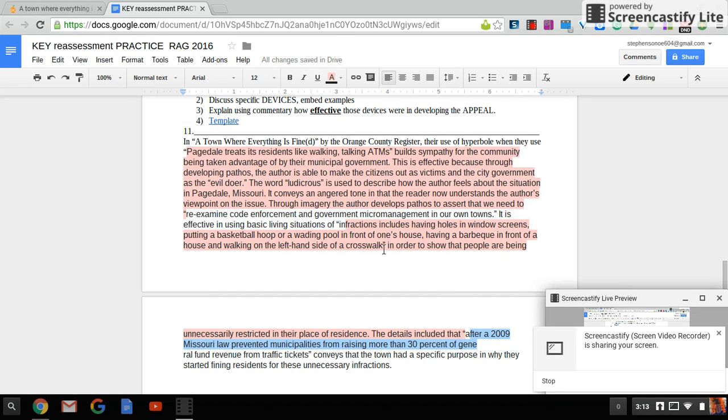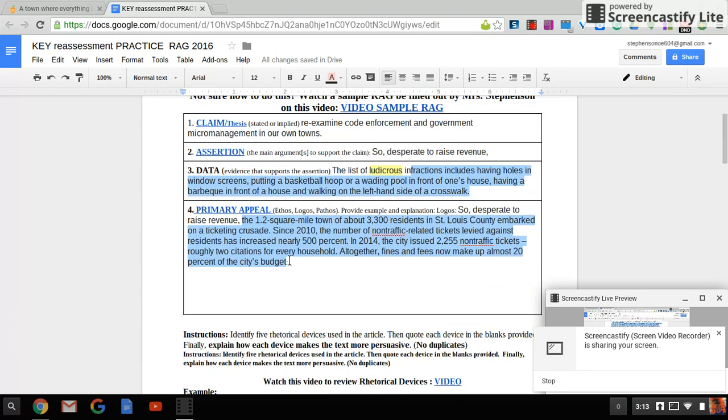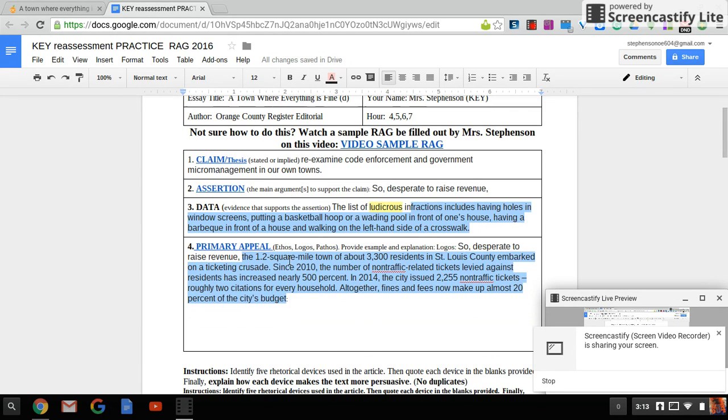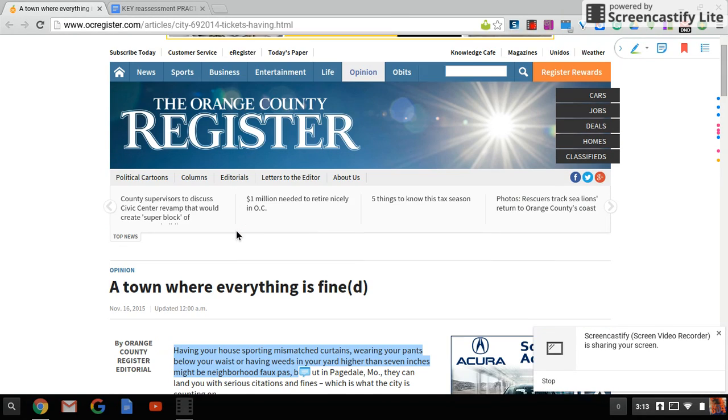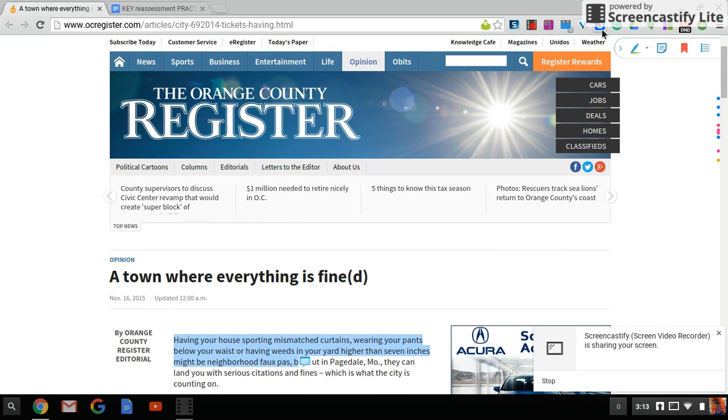Okay, so here is an example, and I'll attach this rag that I've completed for the article. But before I go over the rag, I want to go over my markings of the article. So I've used Diigo. It's an add-on or extension you can find at the Chrome store. I've used it to highlight, and I've used green for ethos, blue for logos, and pink for pathos, and yellow for my claim.